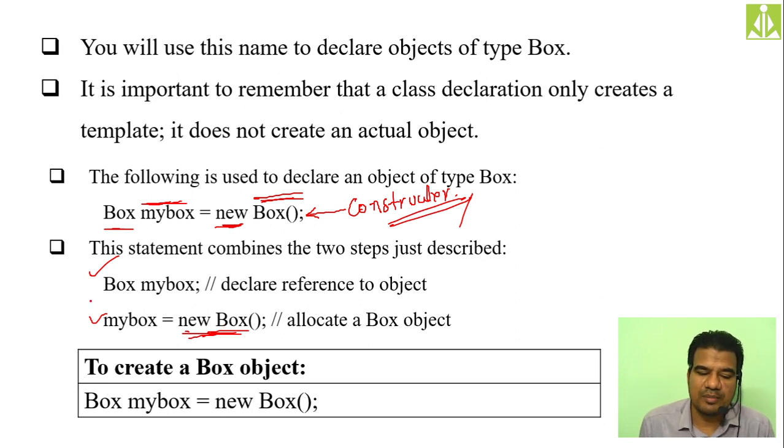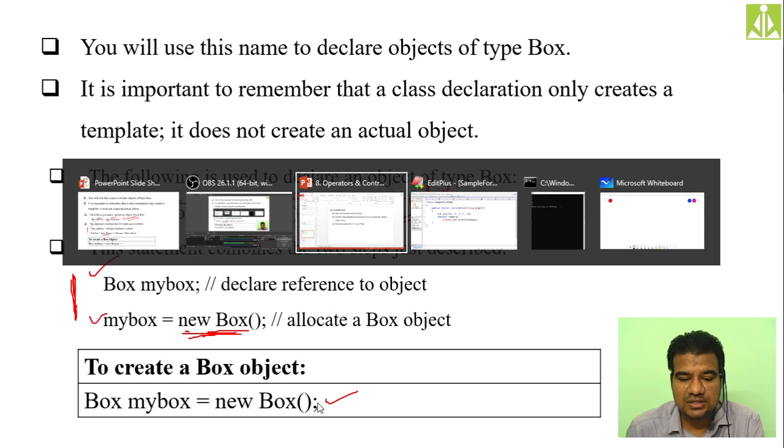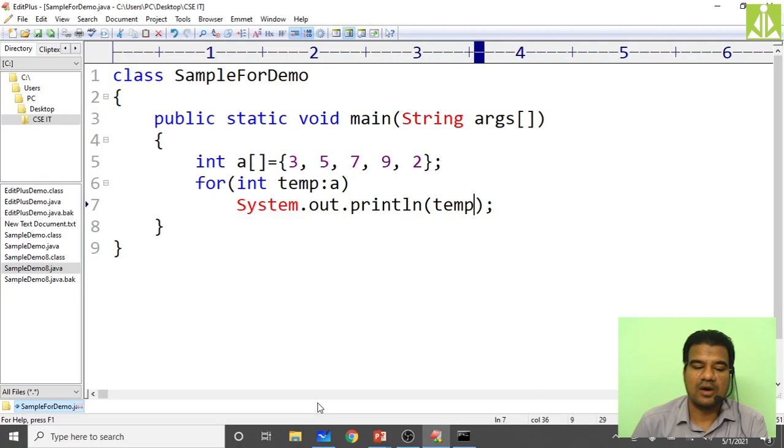So it is a combination of two different statements. Instead of writing two different statements separately, we are writing the entire thing as a single statement. So Box myBox = new Box(); like this we are generally doing. Now we discuss some of the examples on these programs. So let's just quickly go over here.